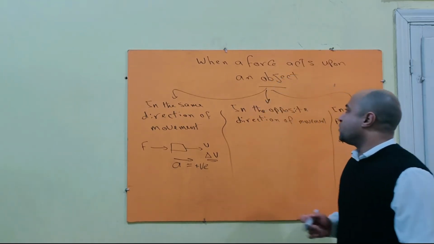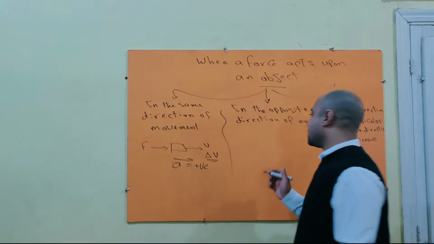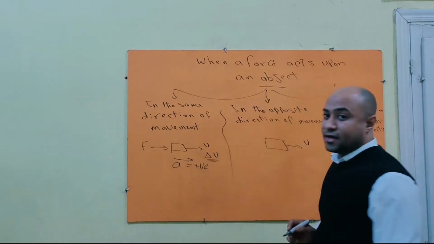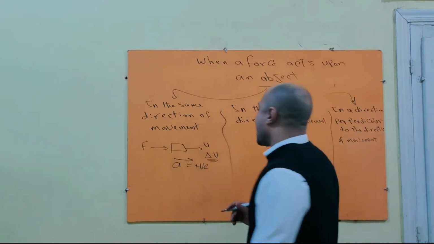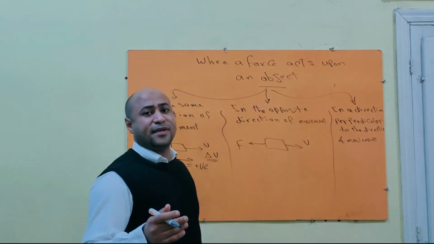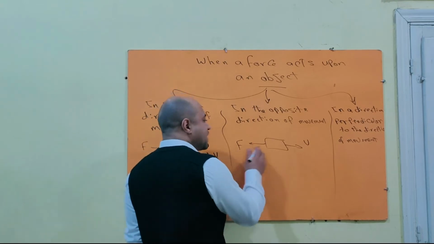In the second case, when a force acts in the opposite direction of movement, for example, an object moves in this direction with uniform speed, and an external force, for example a brake or friction force, acts in the opposite direction.